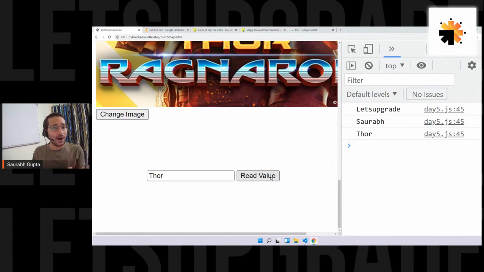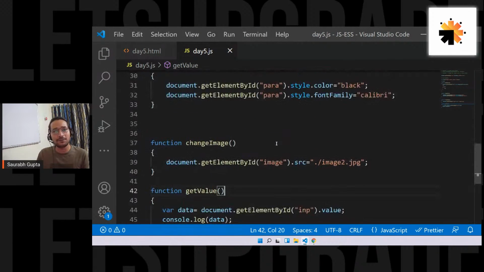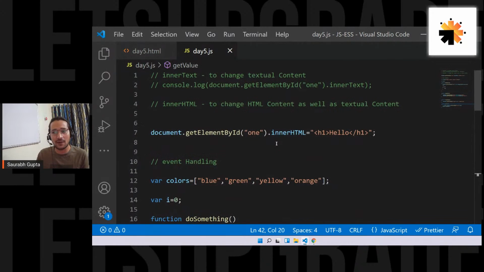Only because I saw a lot of people writing prompt, which is fine even if you don't learn it directly. It's a useful thing, but not every time. Only for that reason I'll tell you prompt, so that no one goes with a confusion that people were writing prompt in the chat and we don't know what it is. So guys, see, prompt is nothing but an inbuilt function in JavaScript.